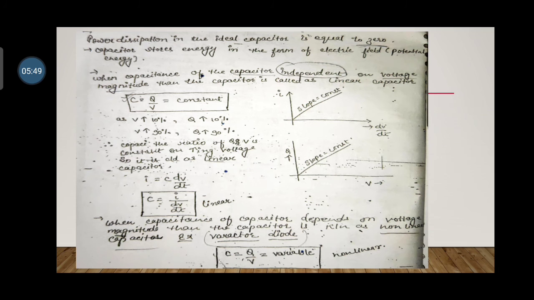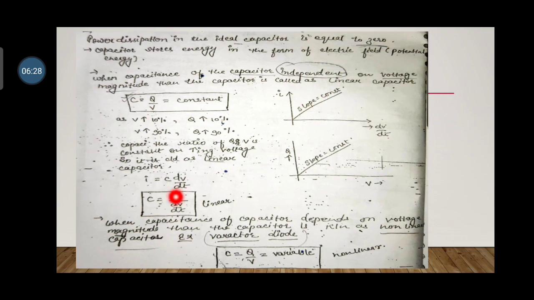Now see the next slide. The power dissipation in the ideal capacitor is equal to 0, and the capacitor stores energy in the form of electric field potential energy. When the capacitance of the capacitor is independent of voltage magnitude, then the capacitor is called a linear capacitor. When the capacitance is independent of the voltage, that means if voltage is increased by 10%, then Q is also increased by 10%. If voltage is increased by 90%, then Q is also increased by 90%. So there is no relationship between the capacitance and voltage, so it is independent, and this capacitance is called linear.